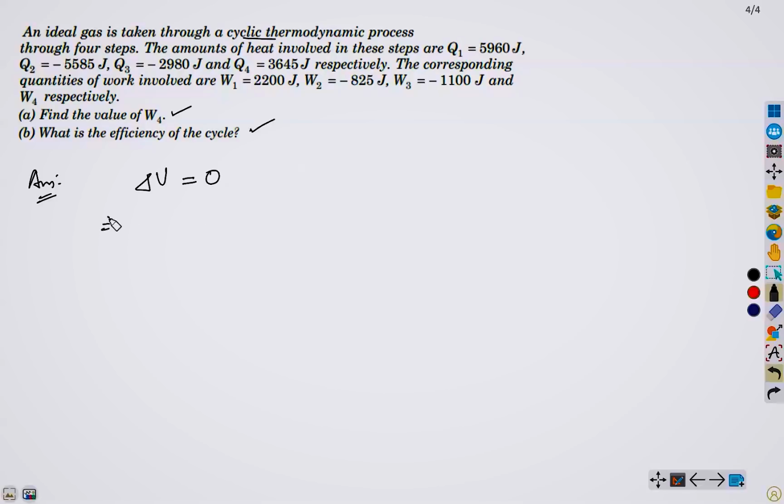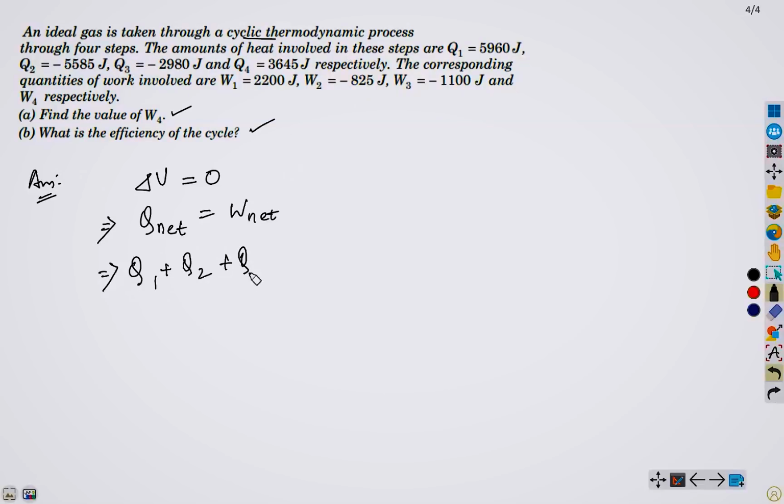So from the first law of thermodynamics, Q net equals W net. Total work done equals total heat. This implies Q1 plus Q2 plus Q3 plus Q4 equals W1 plus W2 plus W3 plus W4, since the thermodynamic process has been carried out through 4 steps.